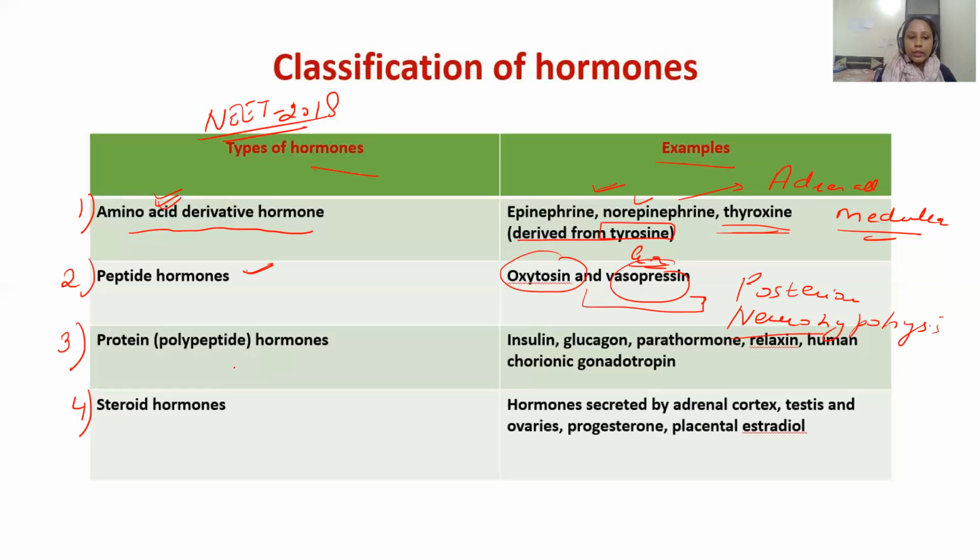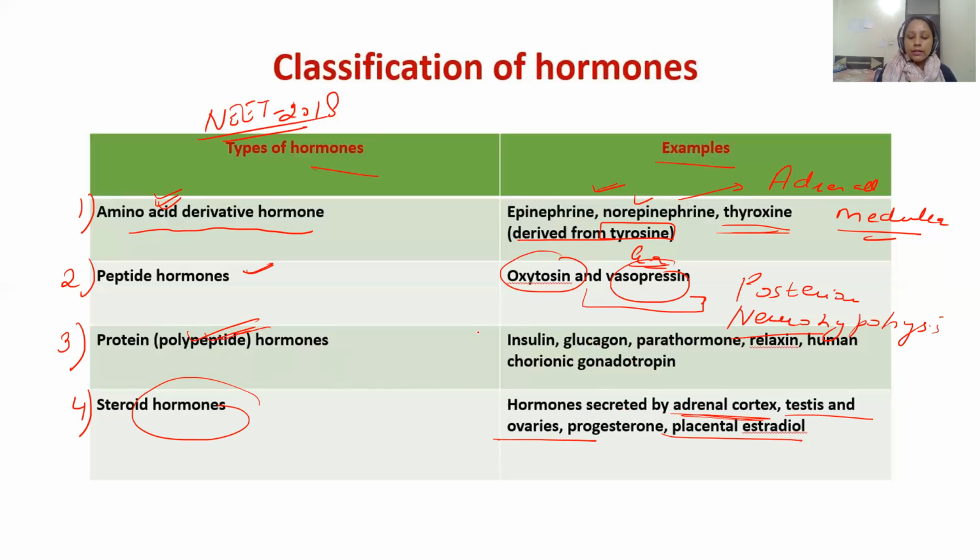Then we have the protein or polypeptide based hormones. All the common hormones, including insulin and glucagon, are protein or polypeptide based hormones. Apart from that, we have the steroid hormones. These are the hormones released by the adrenal cortex. All the hormones secreted by the gonads, that include the testes and the ovaries, and the placental hormones are steroidal in nature.